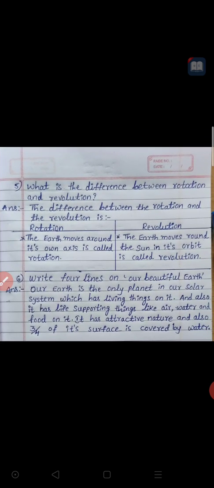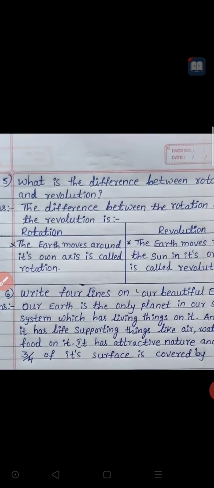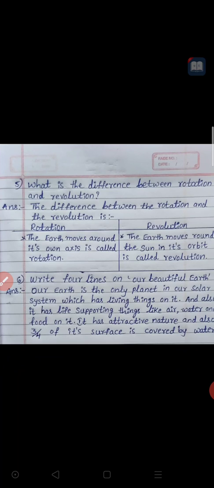What is the difference between rotation and revolution? Rotation means what? Revolution means what? So you need to write the answer like this only. The difference between rotation and revolution is, I divided it into two. First one is rotation. The earth moves around its own axis is called rotation.